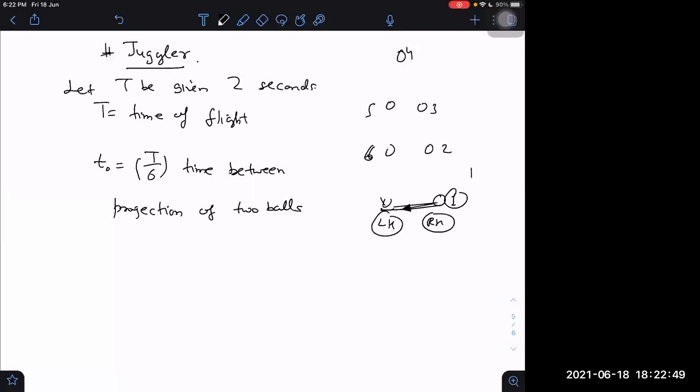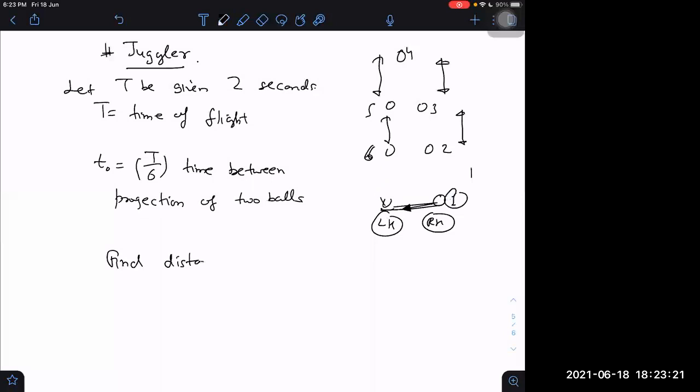Now, the point is, if we started throwing the first ball up, and then the second and the third, and then the fourth, the fifth, and the sixth, when the first ball again reaches back in his hand, at that time, what will be the gap between the second and the third ball? What will be the gap between the third and the fourth ball, the fourth and the fifth ball, and the fifth and the sixth ball? This is the question. Find all these gaps, the distances between the balls.